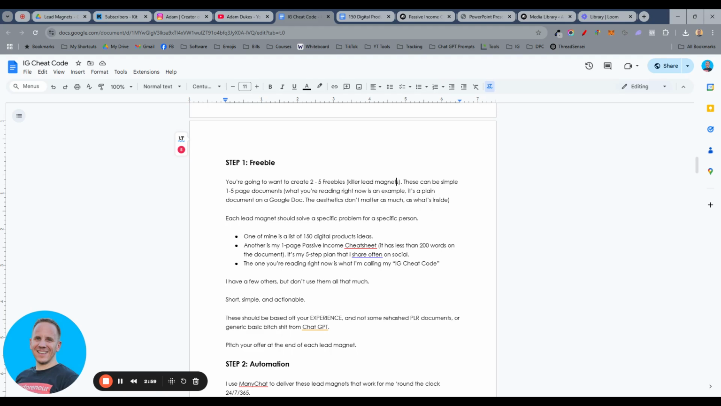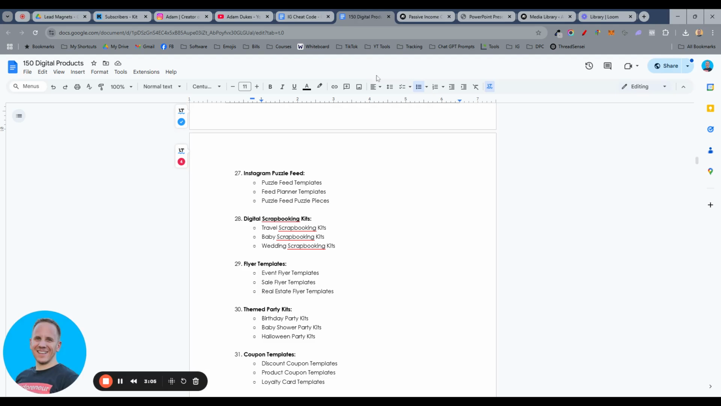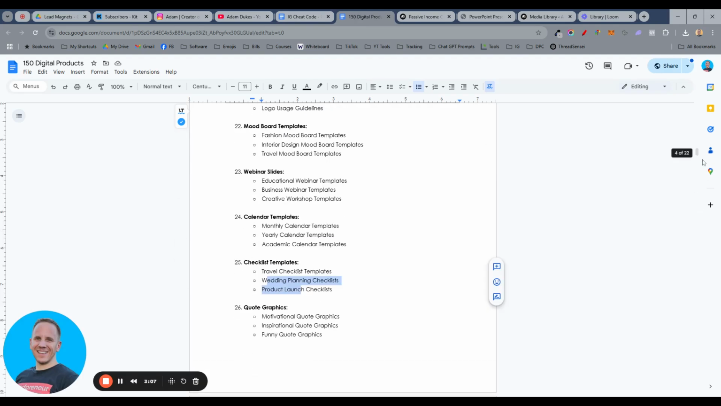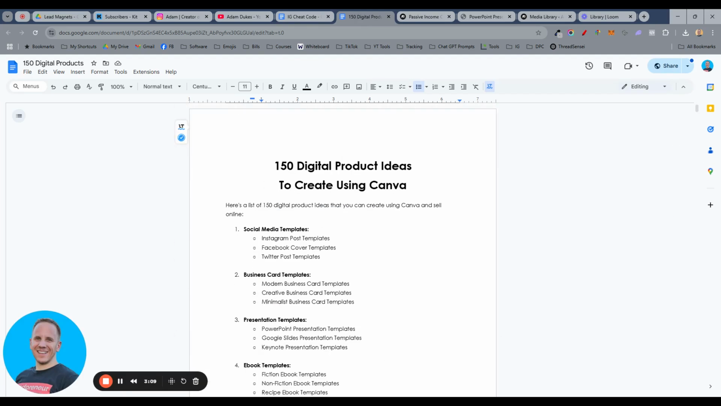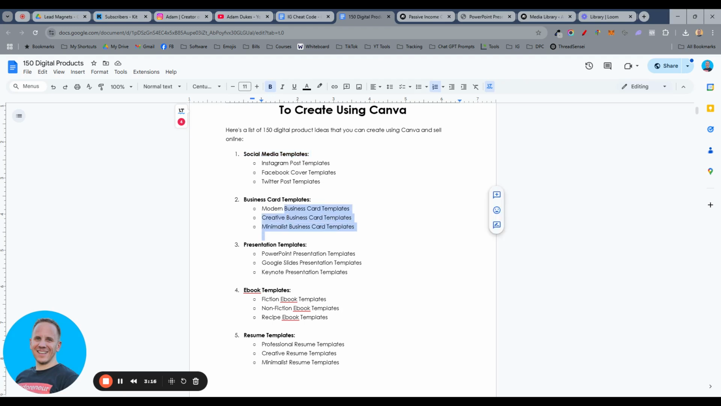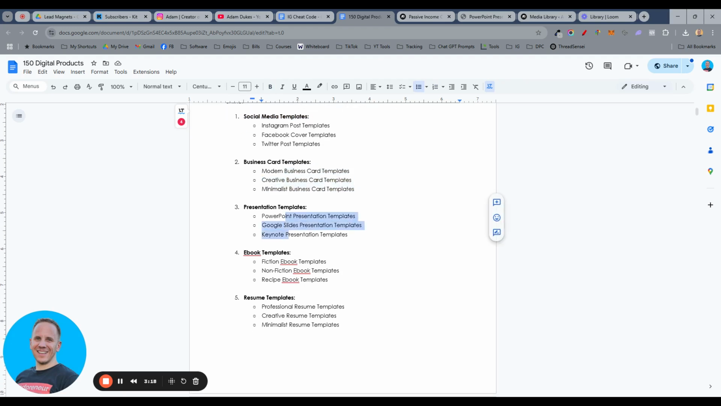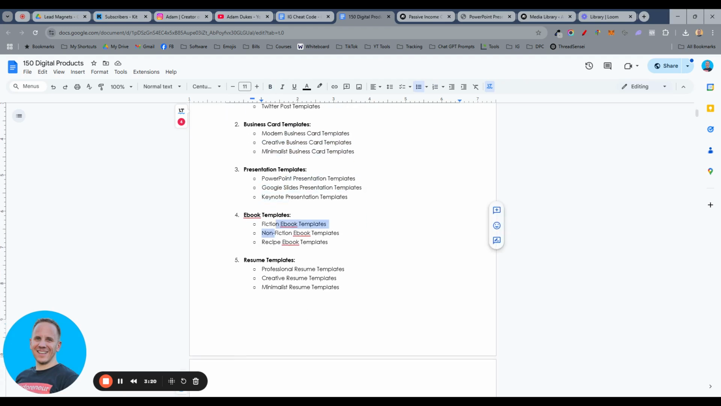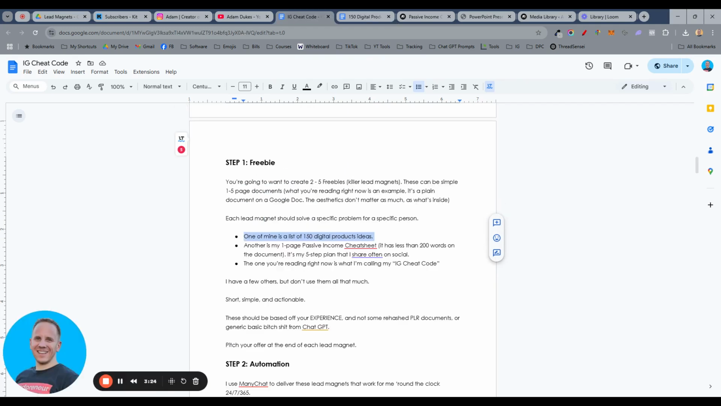So each lead magnet should solve a specific problem for a specific person. One of my lead magnets is a list of 150 digital product ideas. So here it is. Let me scroll up to the top. Here it is, 150 digital product ideas to create using Canva. Social media templates, then I give them 3 suggestions. Business card templates, I give them 3 suggestions. Presentation templates, I give them 3 suggestions. Ebook templates, I give them 3 suggestions. And on and on and on. So that is lead magnet number 1.